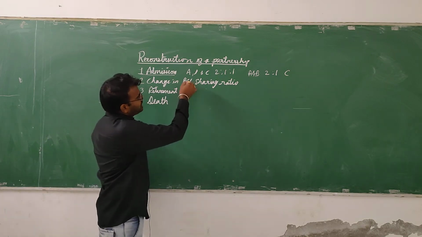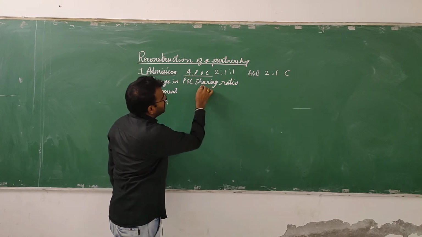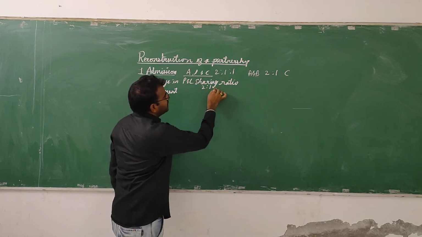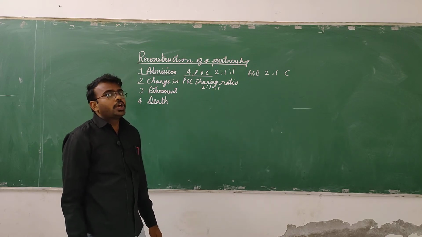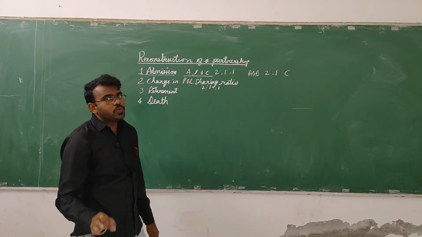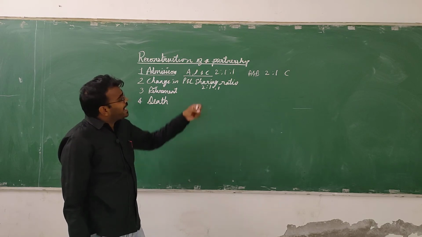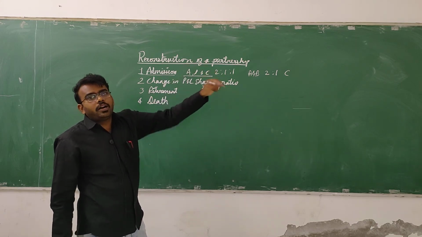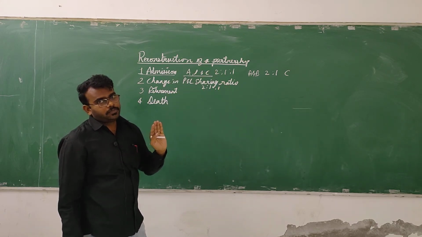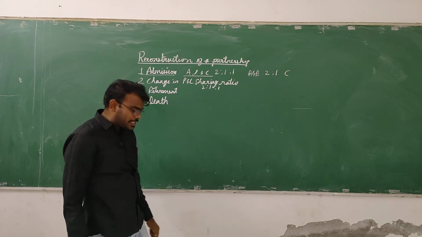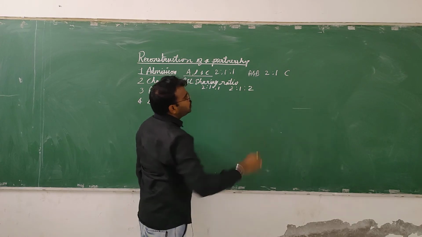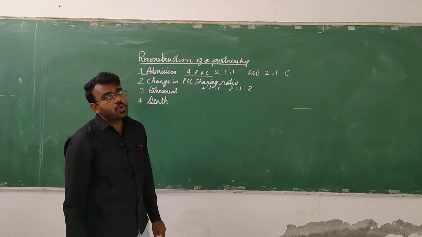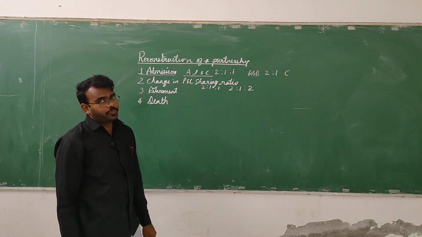Next we have the change in the profit and loss sharing ratio. Just continue the same example. There are three partners who are sharing the profit and the losses in the ratio of 2:1:1. Now, C has contributed more capital. C has given more capital. Now C is expecting 2:1:2.